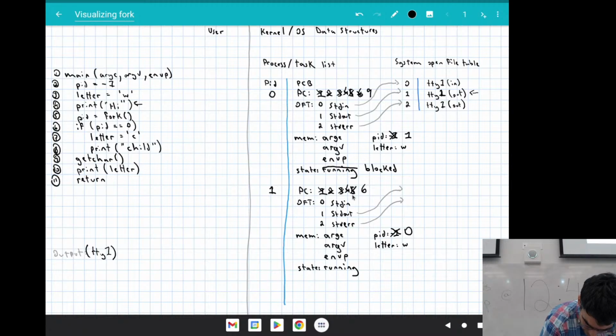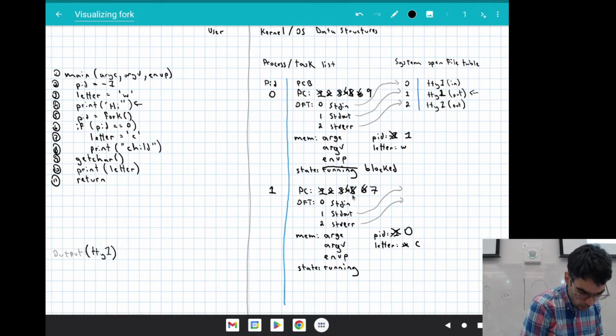So we're going to go to line 7. And on line 7, we're going to say letter is equal to C. So this is moving a constant literal into our stack memory here. So I'm going to be changing letter here to C. But we're not changing it in the parent process because we have these distinct copies of all the memory that we've got for that parent process when we did the fork in the first place.